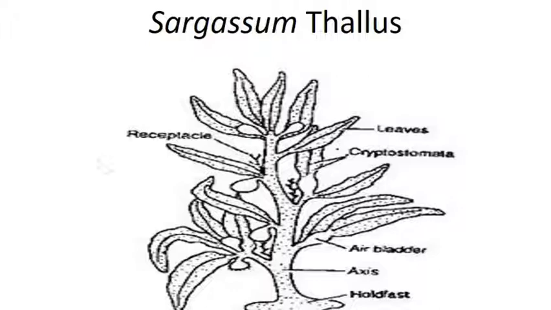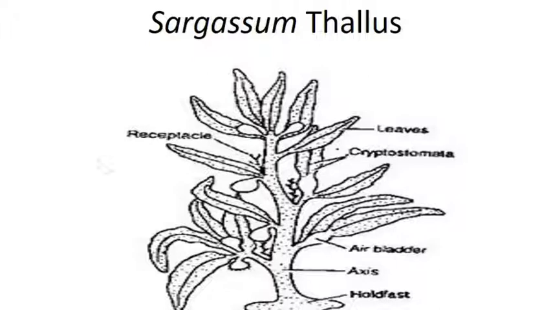These leaves show a number of spots or dot like structures known as cryptostomata. A cryptostomata is nothing but a cavity in which paraphysis and periphysis are present, and the opening of the cavity is known as the cryptostomata. In the axil of the main axis and leaf, some specialized branches are developed known as receptacles. Receptacles are nothing but the reproductive branches on which male and female conceptacles are present.